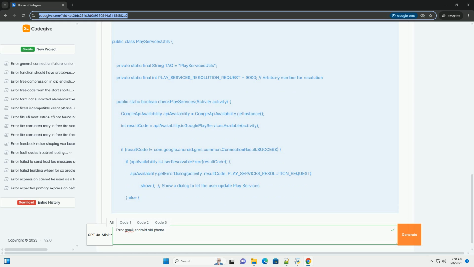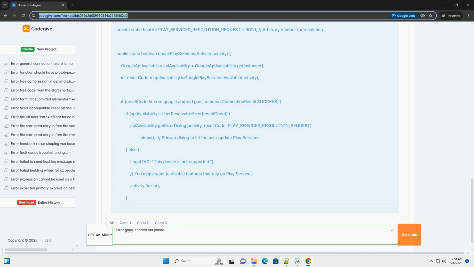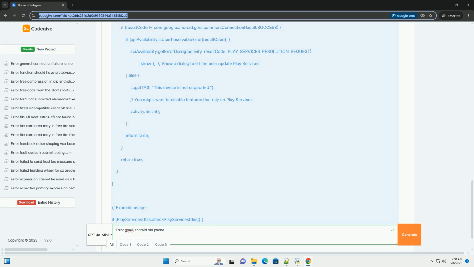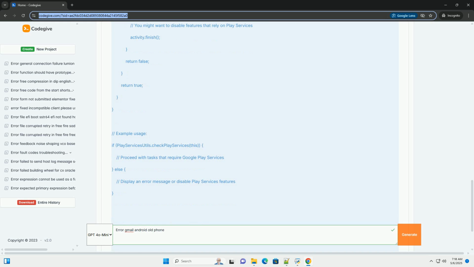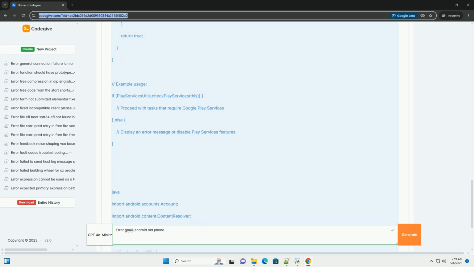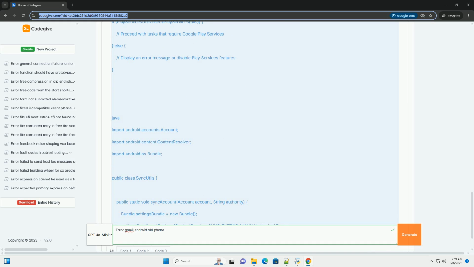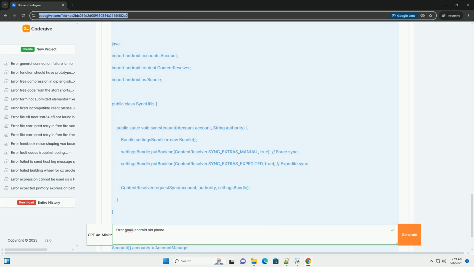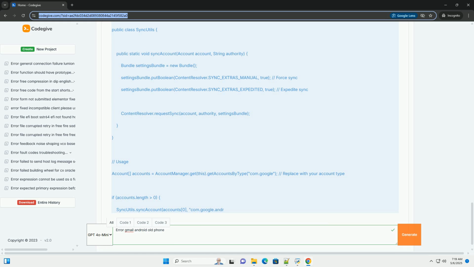Outdated operating system. Android versions get security updates, bug fixes, and compatibility improvements over time. Older versions may lack the necessary APIs or security protocols to communicate reliably with newer Gmail services. Gmail app compatibility. The latest Gmail app versions are designed for newer Android OS versions. Installing the newest Gmail app on an old Android phone can lead to compatibility issues like crashes, syncing problems, or missing features.